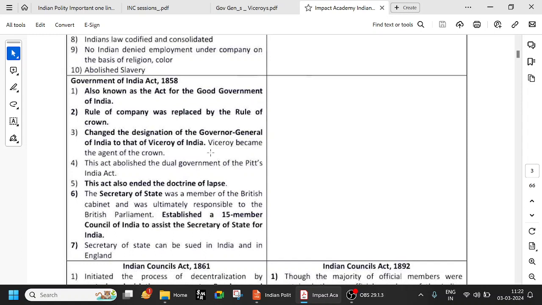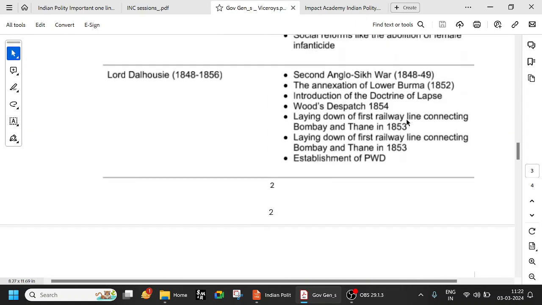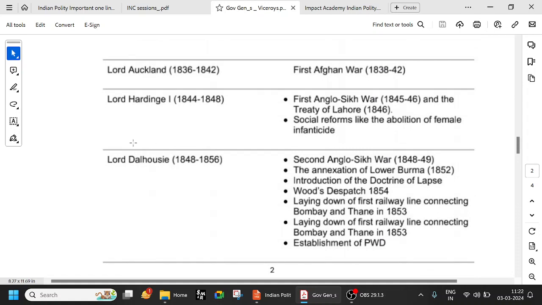It abolished the dual government. It ended the doctrine of lapse, also Lord Dalhousie. Very important, right? It is one of the main reasons for the revolt. Lord Dalhousie was there just before the revolt and he brought the doctrine of lapse. And he also did all these things.